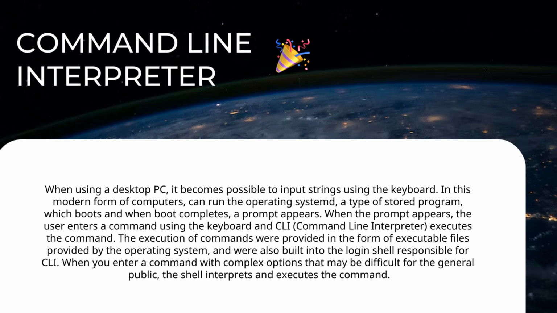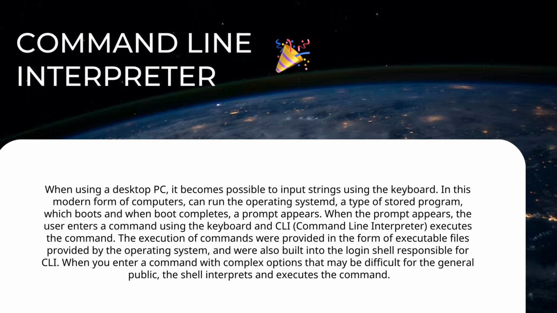When using a desktop PC, it becomes possible to input strings using the keyboard. In this modern form of computers, you can run the operating system, a type of stored program, which boots, and when boot completes, a prompt appears. When the prompt appears, the user enters a command using the keyboard, and the CLI, command line interpreter, executes the command. The execution of commands was provided in the form of executable files provided by the operating system, and was also built into the login shell responsible for the CLI.